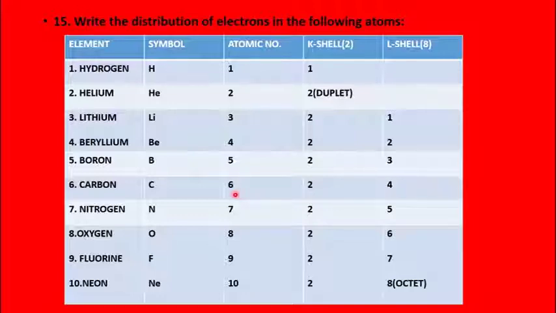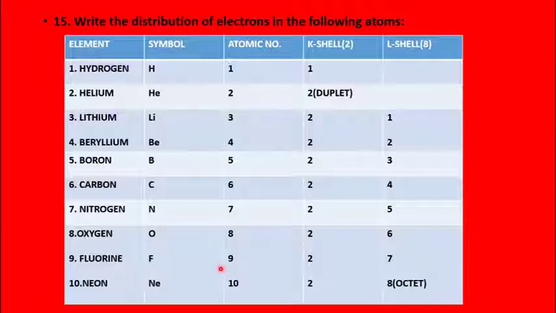Atomic number 6, that is carbon. In carbon, the first 2 electrons will be completely occupying the K shell. 6 minus 2, remaining 4 electrons will be accommodated in the L shell. Nitrogen is the element with the atomic number 7. So out of 7, 2 electrons will be occupying the first shell, K, and then 7 minus 2, 5 electrons will be accommodated in the next shell, that is L shell. Oxygen with atomic number 8. 8 means it has 8 electrons and 8 protons. So out of 8, 2 electrons will be accommodated in the K shell, and remaining 8 minus 2, 6 electrons will be accommodated in the L shell.